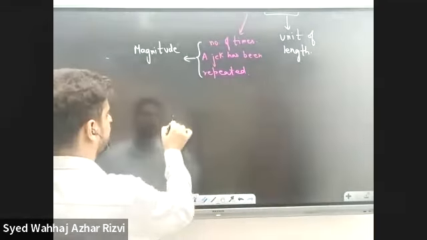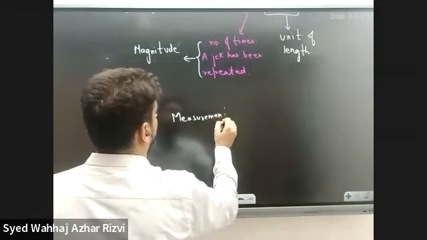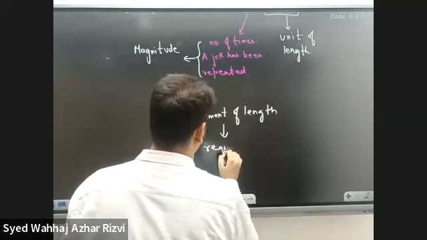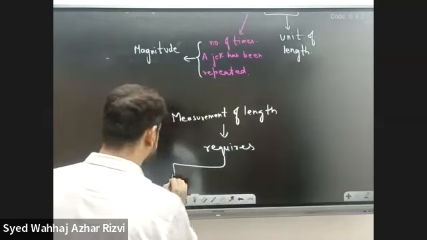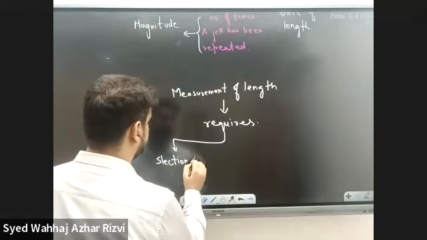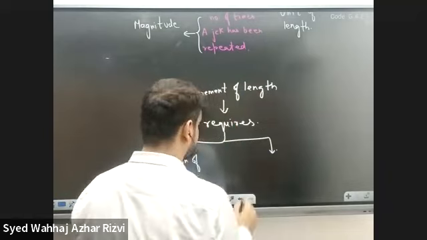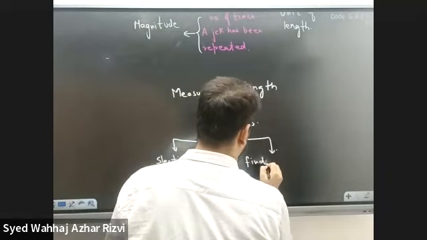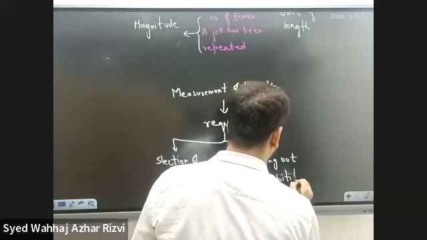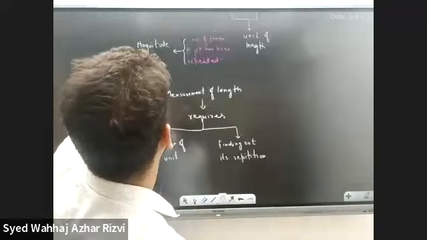The measurement of length requires two activities: selection of a unit, and finding out its repetition. Got it?